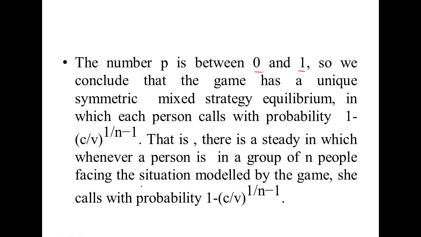Symmetric because everyone has the same probability of calling the police, and mixed because the player randomly chooses between calling and not calling. The probability of choosing the action calling is 1 minus (c by v) to the power 1 upon n minus 1. So this is the solution of this game. Thank you.